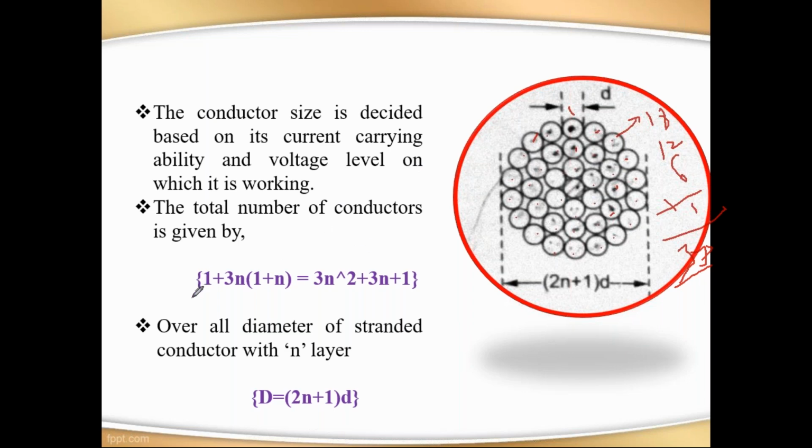So this is the formula we have to use to find how many conductors are needed for 3 layers, 6 layers, 4 layers, 2 layers, like that. So this is the most important equation.